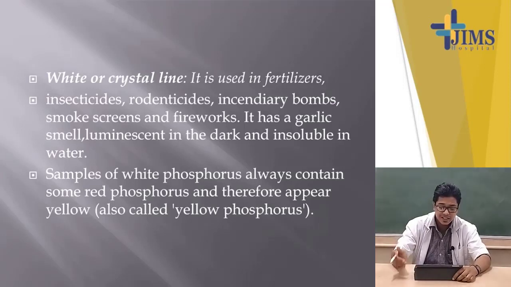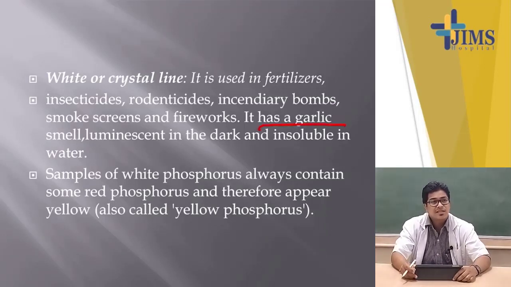It has a garlic smell. I have already discussed in the general toxicology class that the garlic odor is due to phosphorus compounds. It may be found in organophosphorus compounds because phosphorus is a component of those compounds, as well as in phosphorus itself.